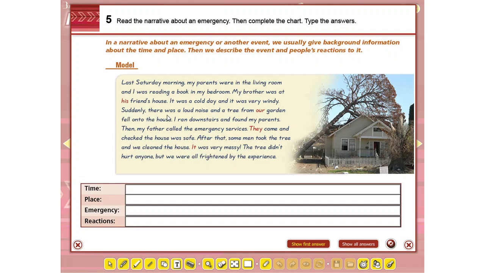Suddenly, there was a loud noise, and a tree from our garden fell onto the house. I ran downstairs and found my parents. Then my father called emergency services. You can also use sequencer words like in the previous unit. Then, after that, later, etc. They came and checked the house was safe. After that, you see, after that, another sequencer. Some men took the tree and we cleaned the house. It was very messy. The tree didn't hurt anyone, but we were all frightened by the experience.